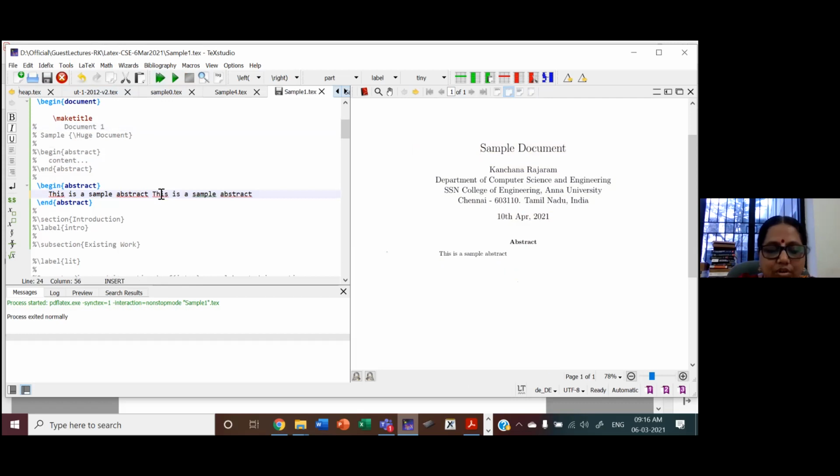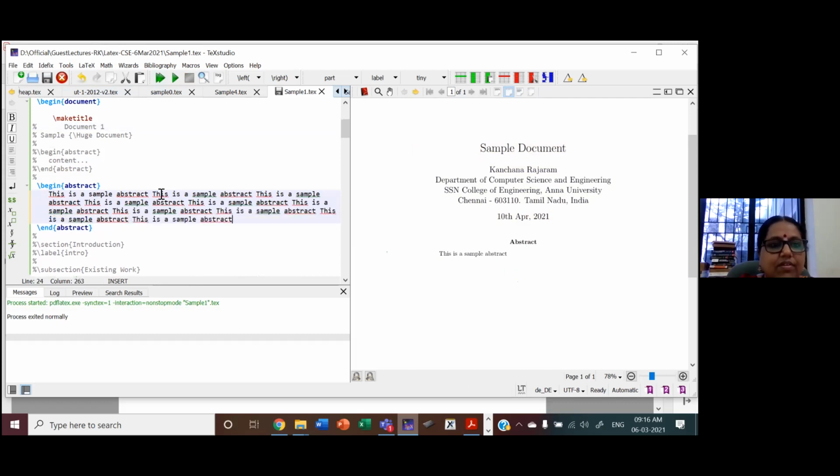I'll write more because it doesn't give a feel of the abstract. Now you see, it is formatted automatically. You don't have to do anything.